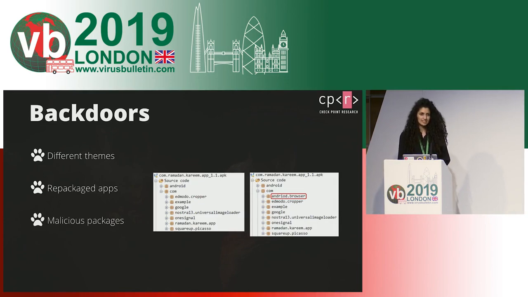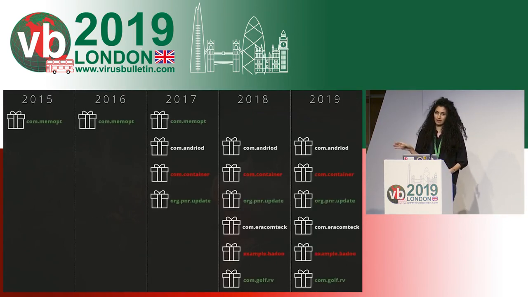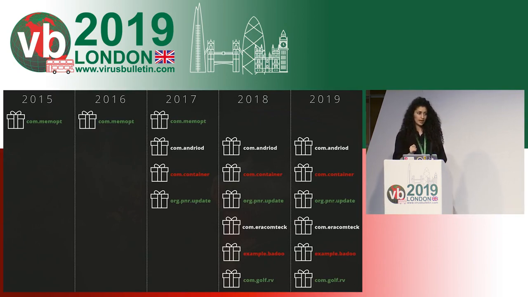Speaking of malicious packages, we've looked into one variant so far, but we realized that there are more malicious packages that were developed by the attackers, and this wasn't the only one. We were even able to construct a timeline of the different packages that the Domestic Kitten attackers use. The earliest variant we have been able to attribute with high confidence to those attackers goes back to 2015. Since then, almost every year, they have introduced new packages and new malicious code that they have used in their attacks.